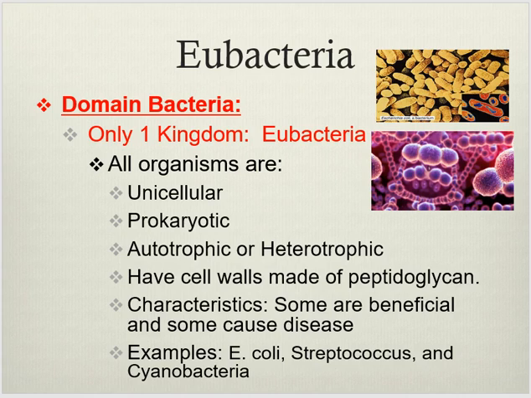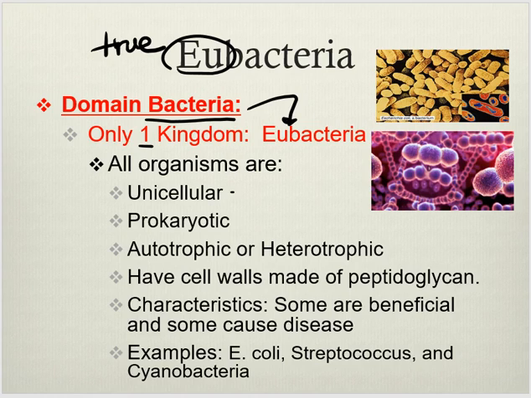Next kingdom, Eubacteria. In this sense, "eu" here doesn't mean has a nucleus. It means true. These are the true bacteria. There's a couple examples up here of what they look like. There's different shapes, different sizes, a lot of different things going on here. They're still unicellular.